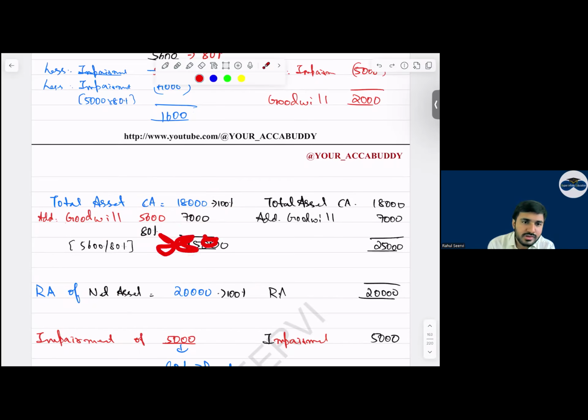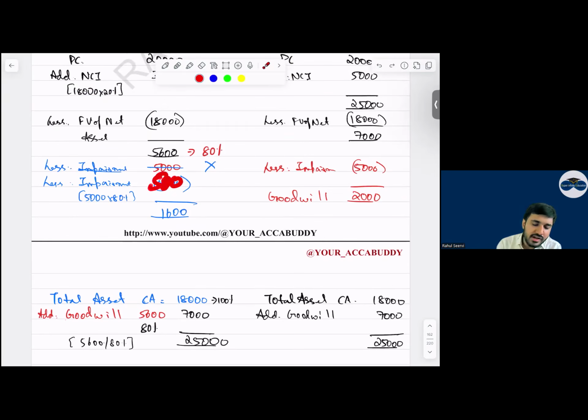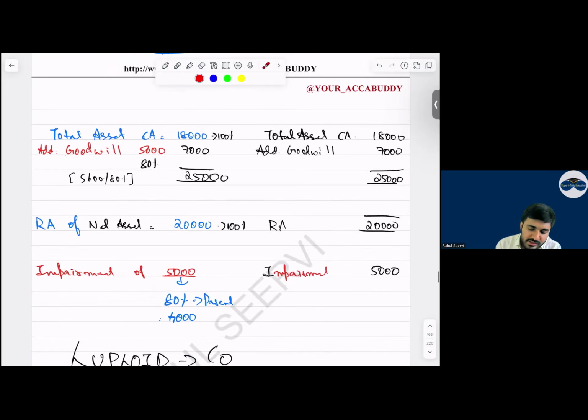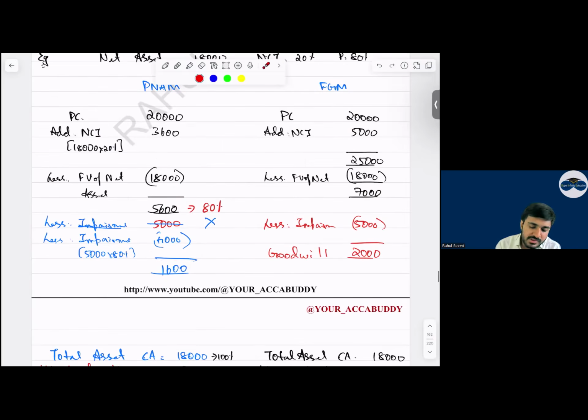So we get 25,000. So we say recoverable amount of the net assets is what? 20,000. Yes, sir. Now this 25,000 and 20,000 are comparable. So what is the impairment here now? Your impairment is 5,000. Now, will you mention this 5,000 as an impairment in your entire books? No, we only have to consider the 80 percentage because goodwill is only 80 percentage. We also have to consider the 80 percentage and record this and calculate the goodwill at the balance sheet date or reporting date. This is known as gross up.